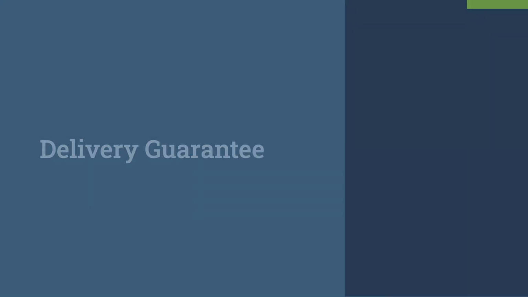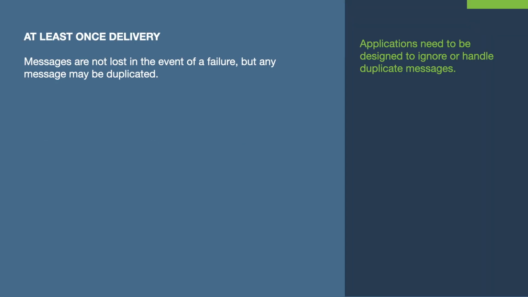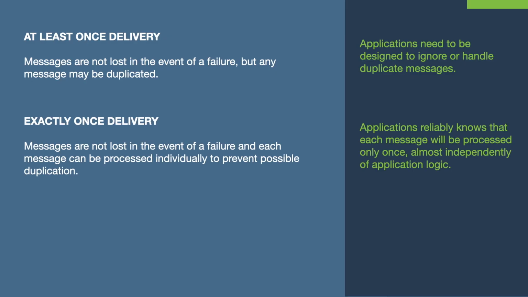Based on each other's internal architecture, messaging and streaming systems cater to different levels of delivery guarantees. Let's look at some possible delivery guarantee levels. In the at least once delivery, messages are not lost even if the messaging system fails, but any messages can be duplicated. Exactly once delivery is one step ahead. It will keep the messages intact in case of a messaging system failure. Also, it will prevent the duplication of messages.